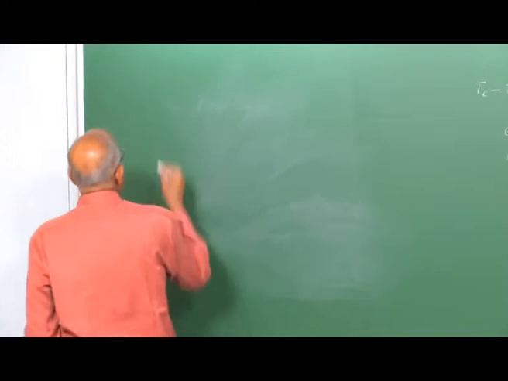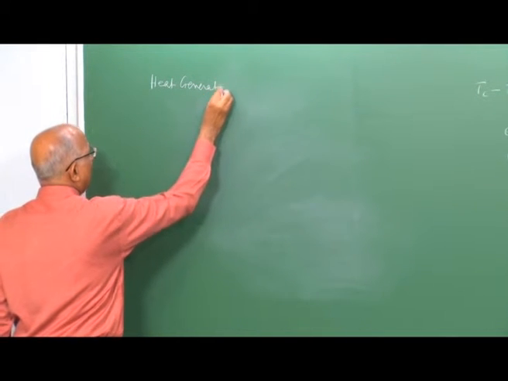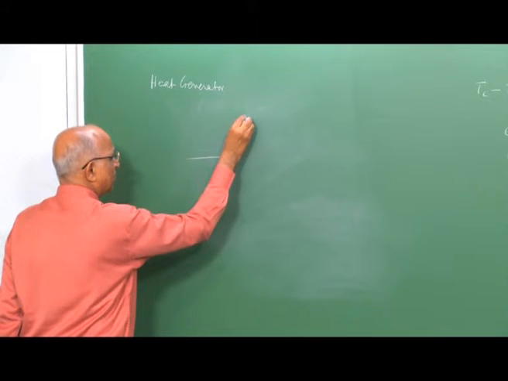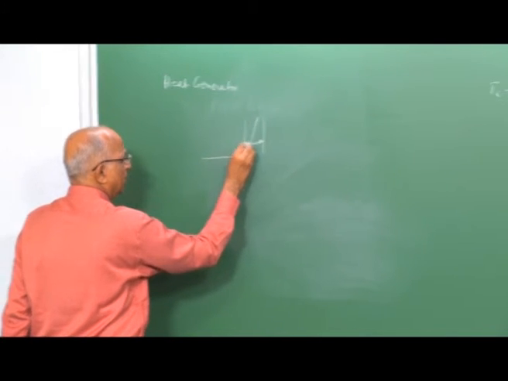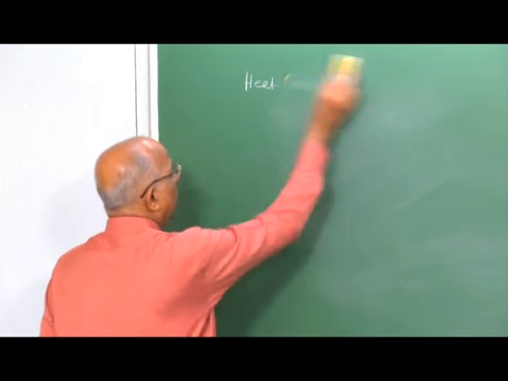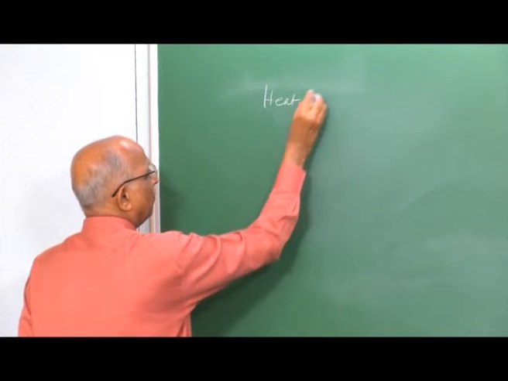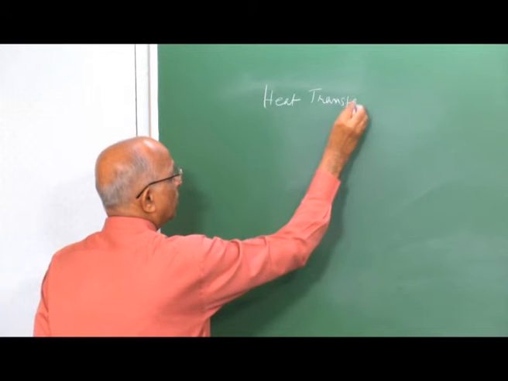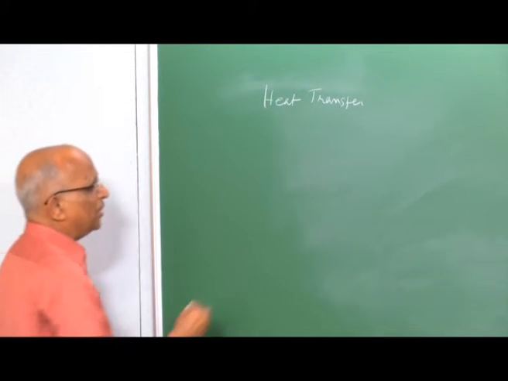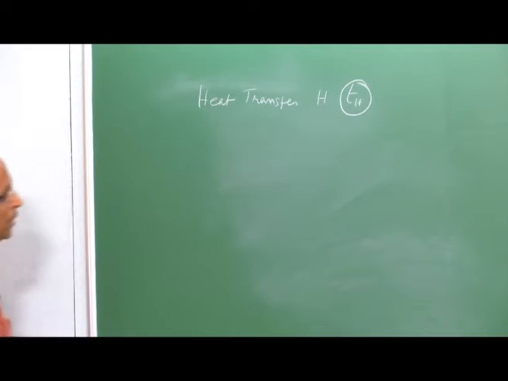The question I am asking is, we talked in terms of heat generation. Heat generation initially is very slow and thereafter it picks up, and we are talking of a heat generation time which is characterized by the time for chemical reactions Tc. Supposing we are talking of heat loss, can I also have a characteristic time associated with heat loss, or let us say heat transfer? What is the time associated with heat transfer? Let us say I have heat H, therefore what is my characteristic heat transfer time? Can I determine it? To be able to do that, let us take a look.